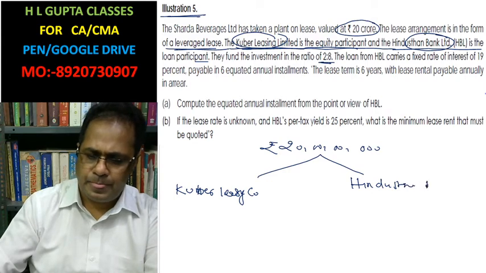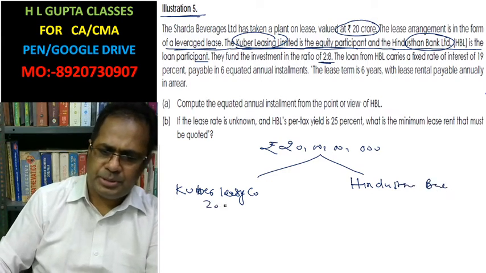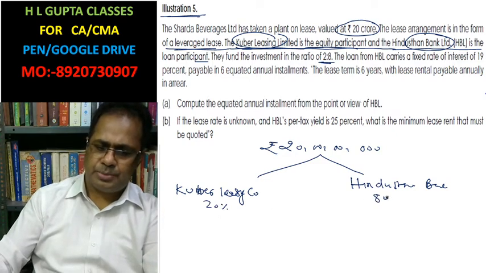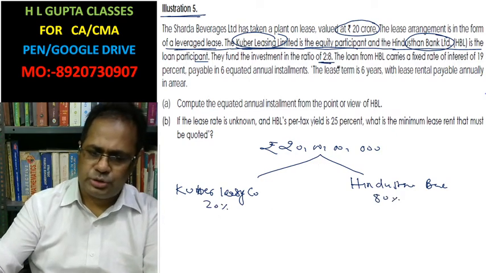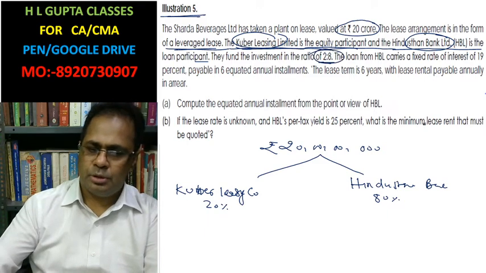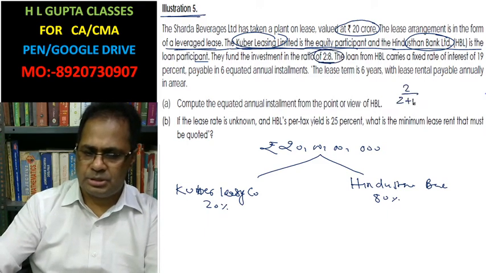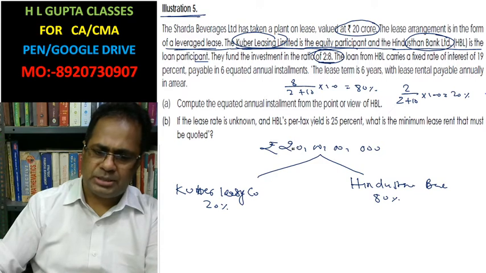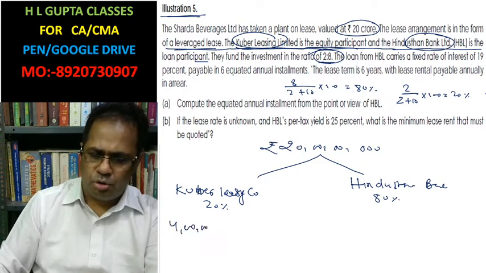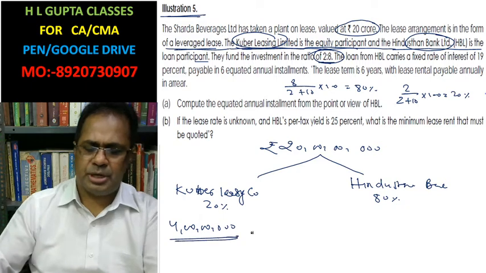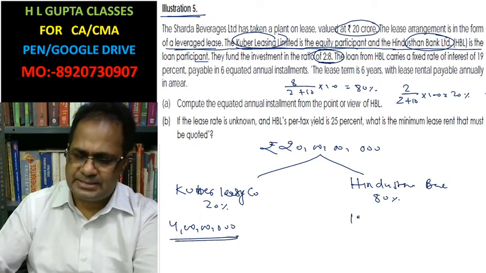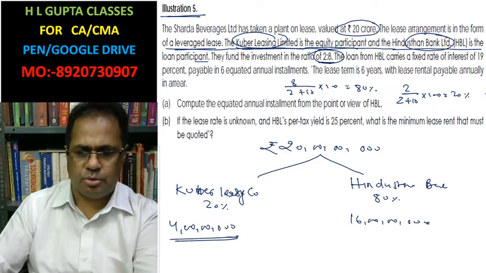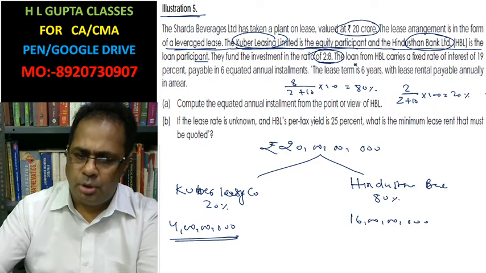The ratio 2:1 means 20% and 80%. 2 divided by 2 plus 8, into 100, equals 20%, and 8 divided by 2 plus 8, into 100, is your 80%. So 20% of rupees 20 crore is 4 crore. Kuber Leasing has financed 4 crore, and the bank 16 crore.